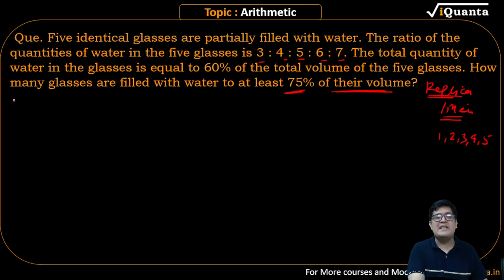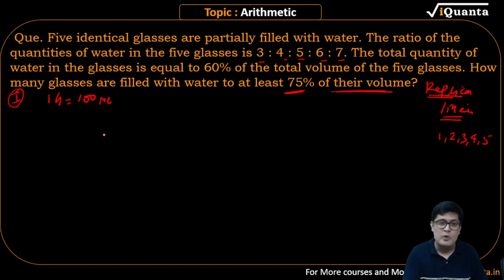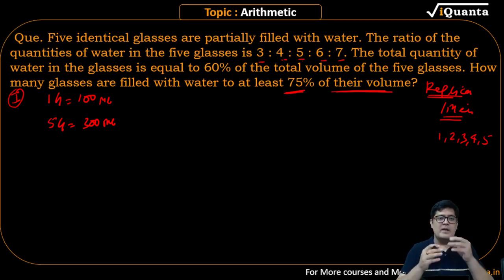One of the easiest methods anyone can think of is you assume one glass is equal to 100 ml. So 1, 2, 3, 4 and 5. So 5 glasses is equal to 500 ml. 500 ml is the total volume of the 5 glasses combined.